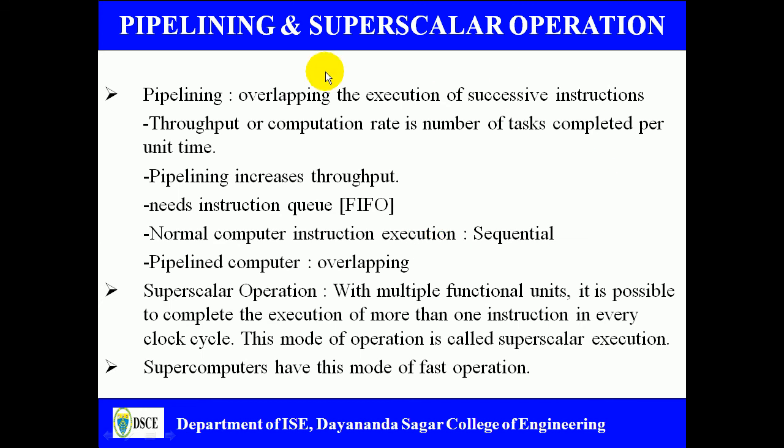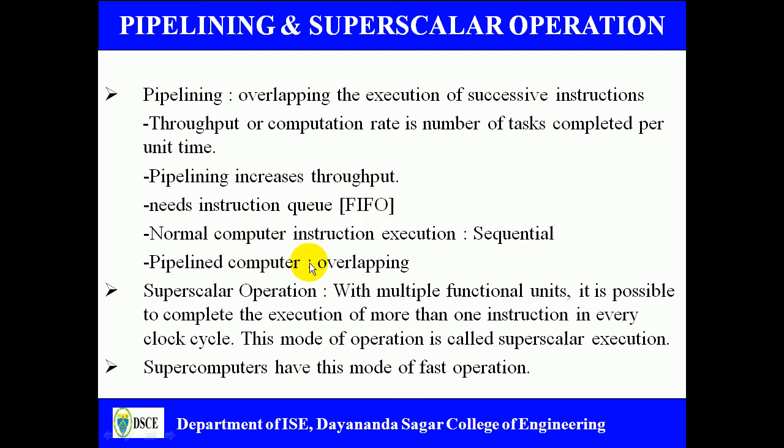So pipelining and superscalar operations. Pipelining is one of the important techniques to increase the throughput of a computer. Pipelining means overlapping of the execution of successive instructions. Pipelining improves the throughput or computation rate of the system. The definition of throughput is the number of tasks completed per unit time. Pipelining increases the throughput of a system, and in order to implement the pipeline, one should have the instruction queue, which works on the principle of first in first out.